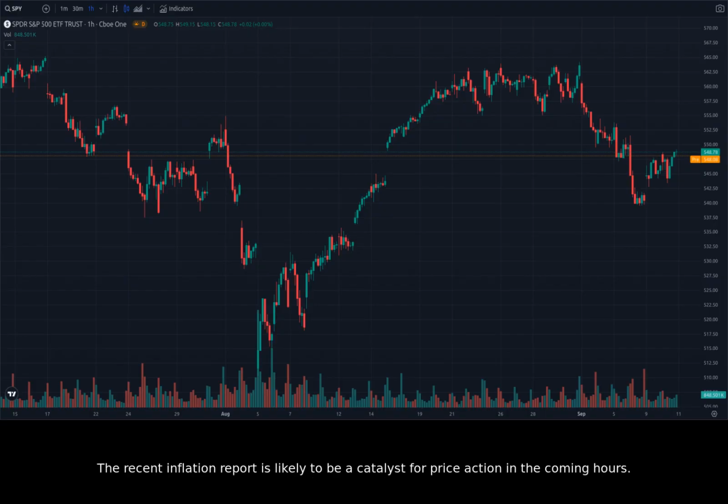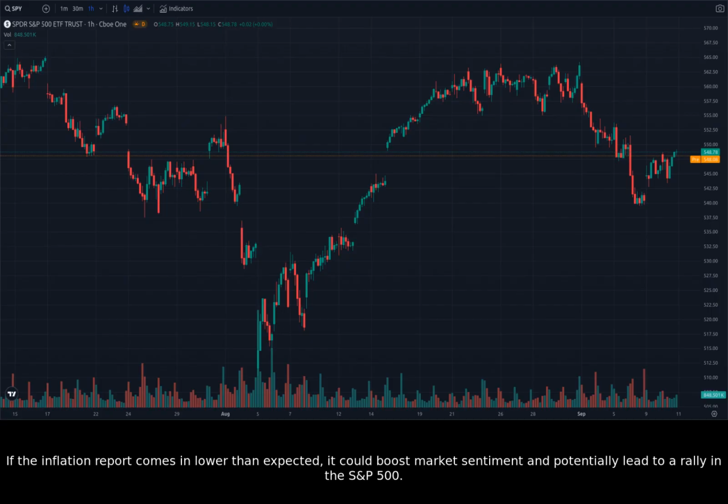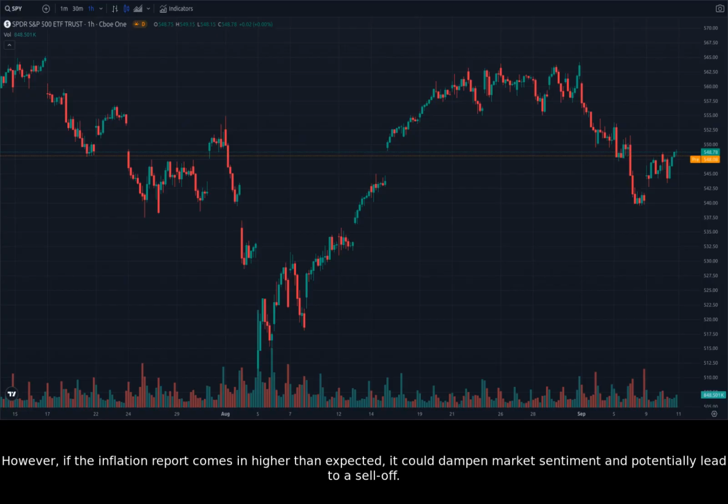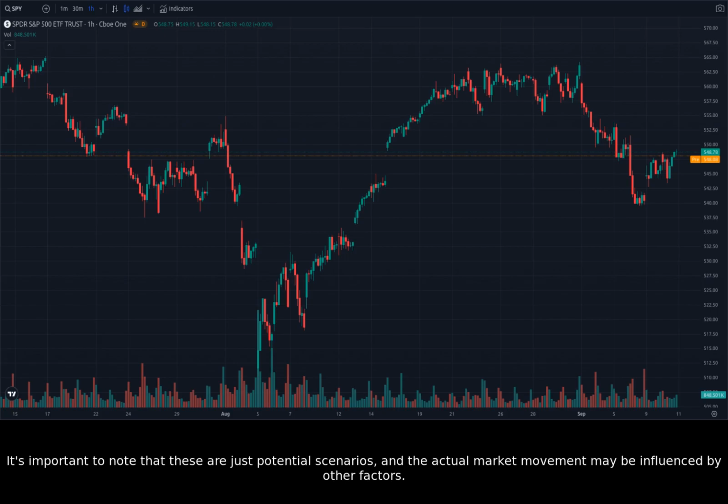The recent inflation report is likely to be a catalyst for price action in the coming hours. If the inflation report comes in lower than expected, it could boost market sentiment and potentially lead to a rally in the S&P 500. However, if the inflation report comes in higher than expected, it could dampen market sentiment and potentially lead to a sell-off. It's important to note that these are just potential scenarios, and the actual market movement may be influenced by other factors.